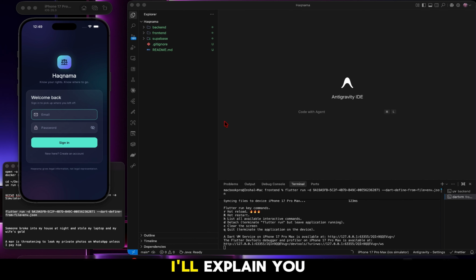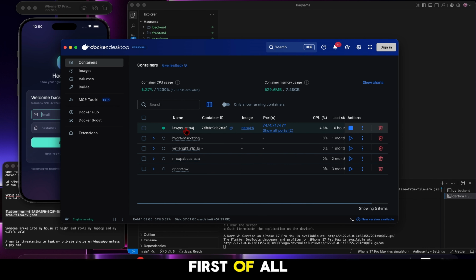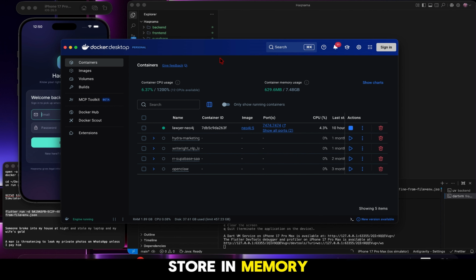So first of all, I'll explain which type of data I'm using. I'm using the laws arranged into two types of databases. First of all, the graph database for relational structures, and then the in-memory vector store, which is FAISS, a Facebook vector store, and I'm using that for capturing semantic relations.